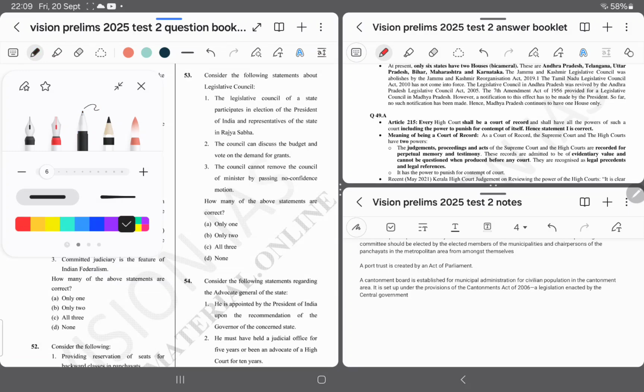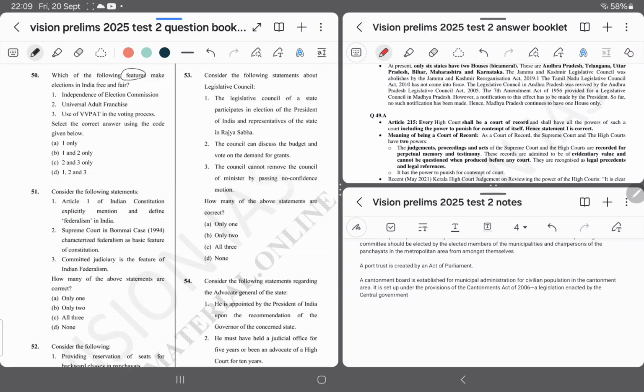Question number 50. Which of the following features make elections in India free and fair? Option 1, independent election commission, right? Universal adult franchise, right? Use of VVPAT in voting process. It is asking for features which make Indian elections free and fair, and option 3 can be true, so I am going with option number D, but option number B can also be correct.